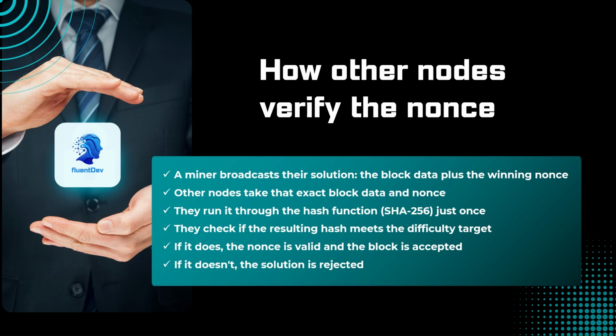The constant puzzle solving is what keeps blockchain decentralized and tamper resistant. No single entity can rewrite history without redoing all the computational work. In established networks like Bitcoin, that would be extremely infeasible and nearly impossible. The network's security grows with every block that is added to the chain. As the chain gets longer, it becomes more and more secure.